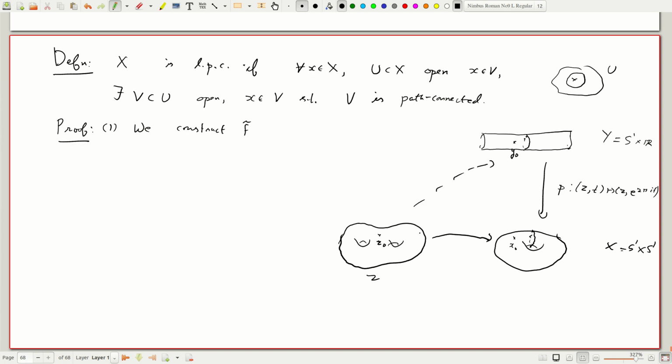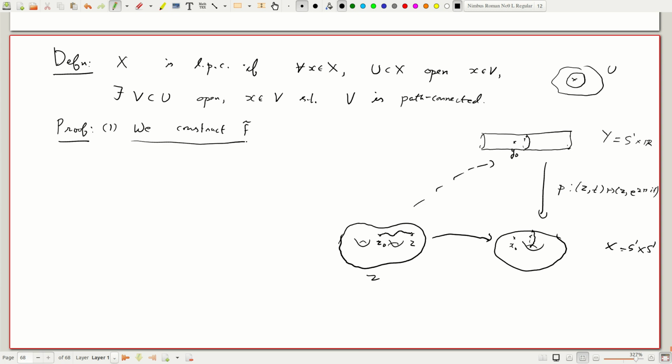Okay, so the construction, naively, in the sense of not knowing if this is well defined, is the following. We take another point Z here. Well, Z is path connected.